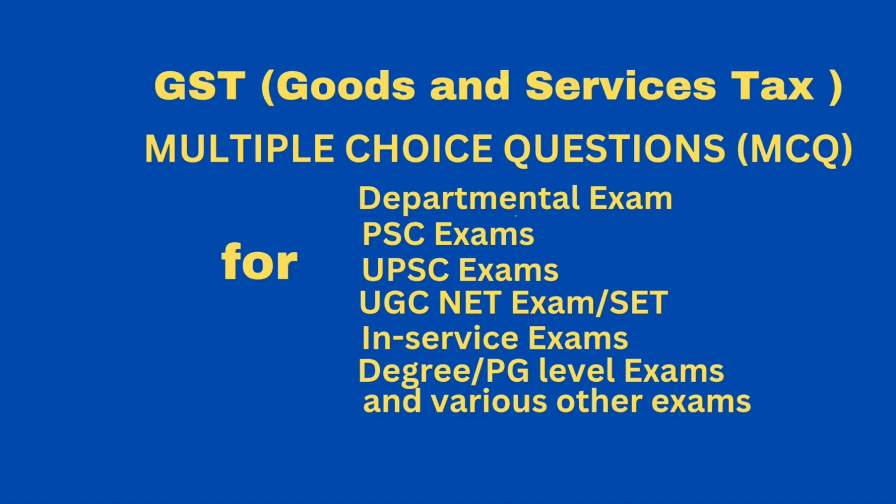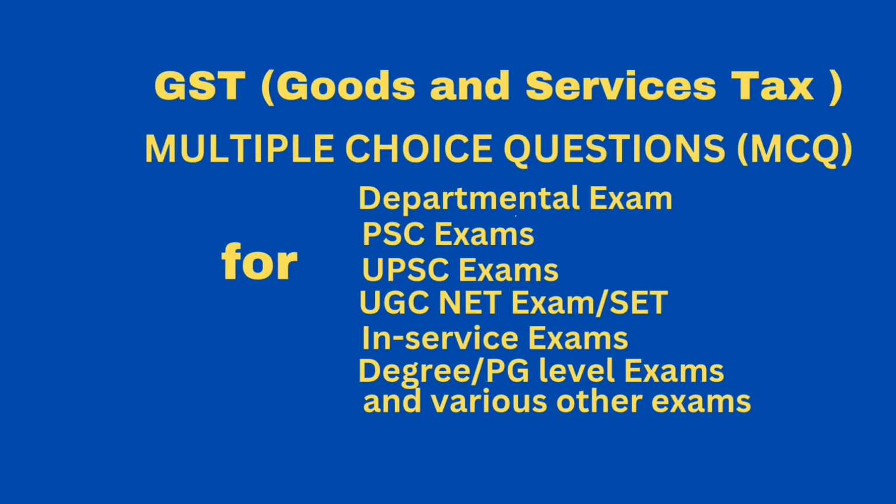Question, services by way of right to admission to circus, dance or theatrical performance, award function, concert, pageant, musical performance or any sporting event or planetarium shall be exempt if the consideration for admission is not more than? Answer, rupees 500 per person.